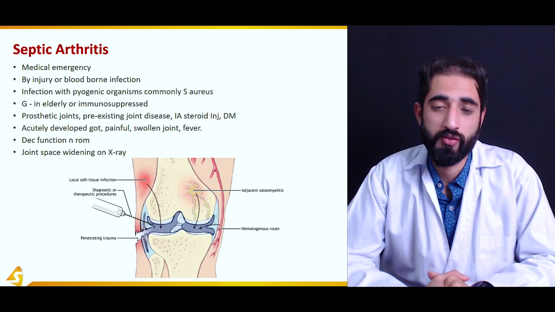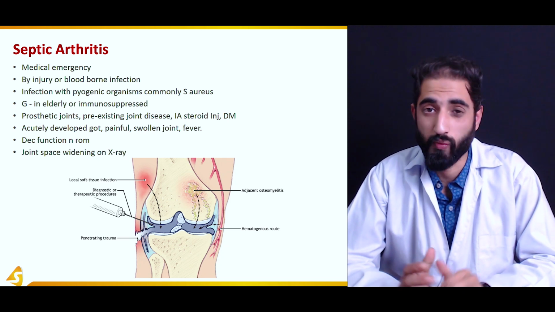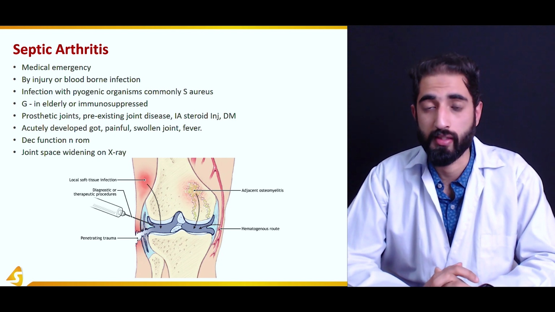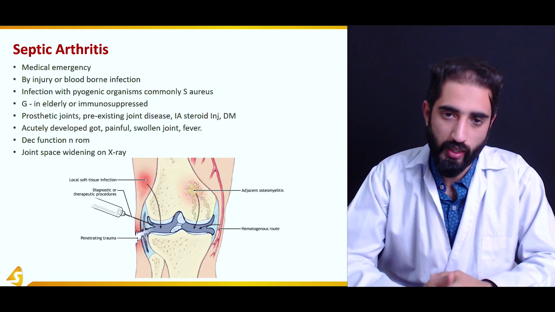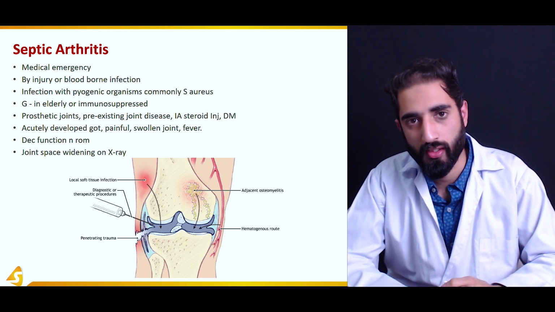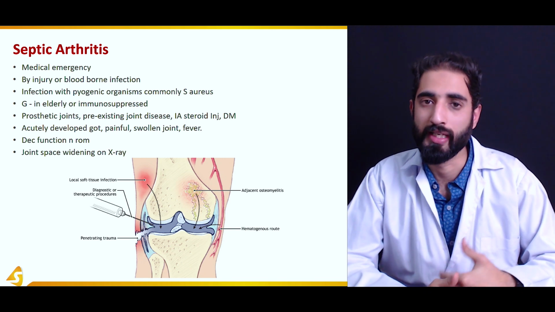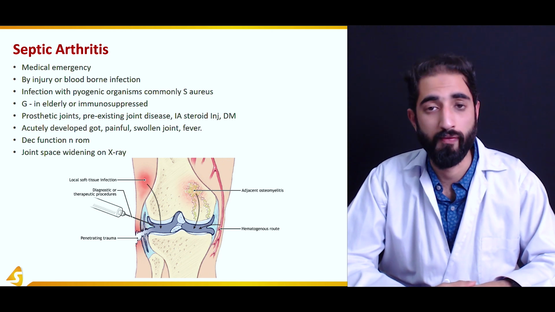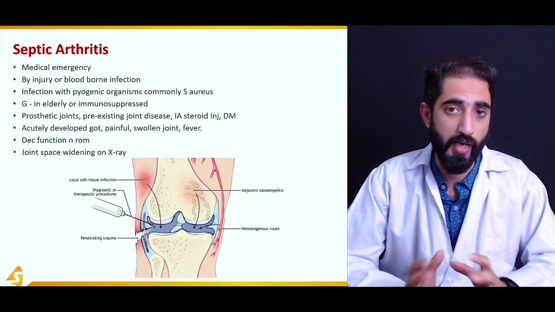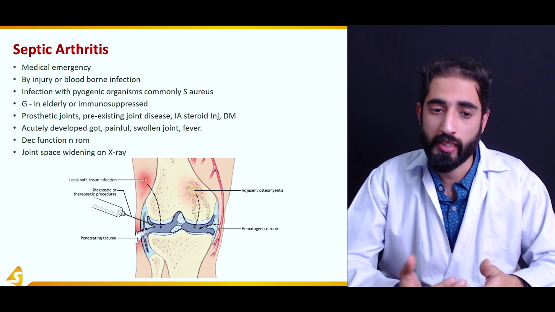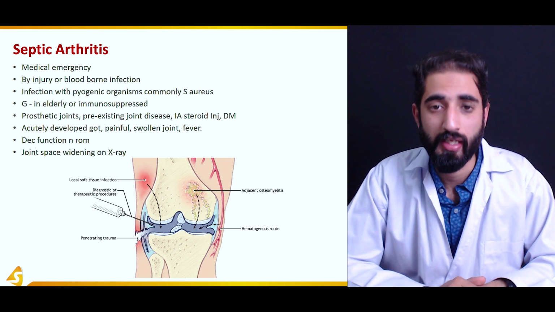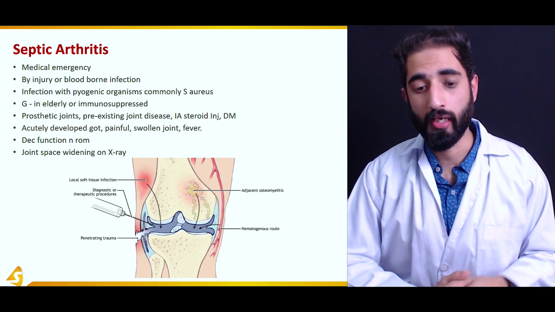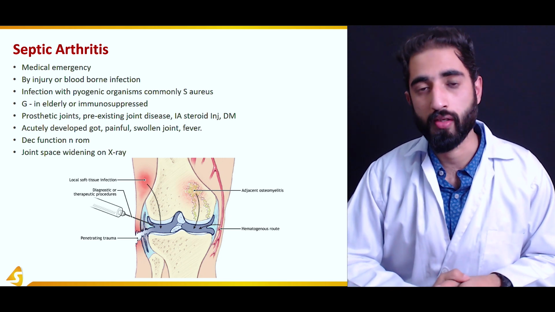Another very dangerous condition is septic arthritis. It is one of those conditions of the joints which is considered a medical emergency, because if it is not managed, it can result in systemic infections, and it can also lead to permanent and excessive damage of the joint within a very, very short time. So it is a medical emergency. And what is actually septic arthritis? It is the infection of the joint, most commonly by a pathogenic organism, the bacteria Staphylococcus aureus.